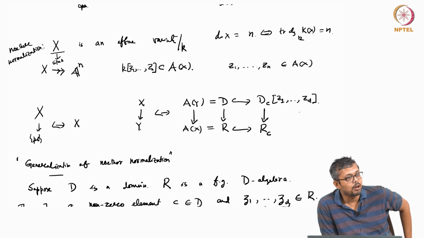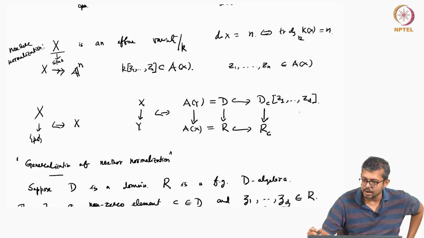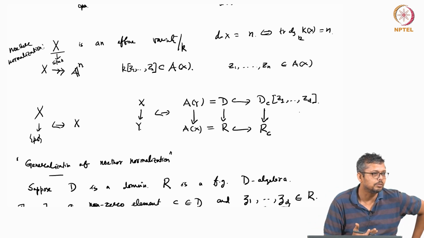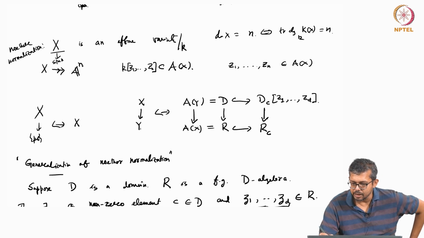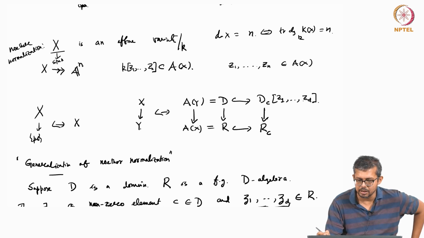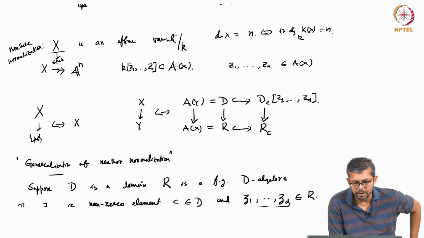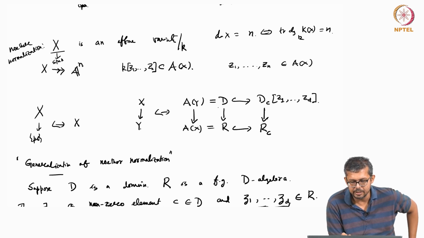Because these are all finitely generated, right? Affine varieties, X and Y. So I am starting with X and Y, they are finitely generated K algebras. So if you have a morphism X to Y, then Y also has to be finitely generated. So now the point is this R_C is a finite module over D_C[Z1, Z2, Zd]. Now you see in the case when Y was a point, then C in D was K, right?